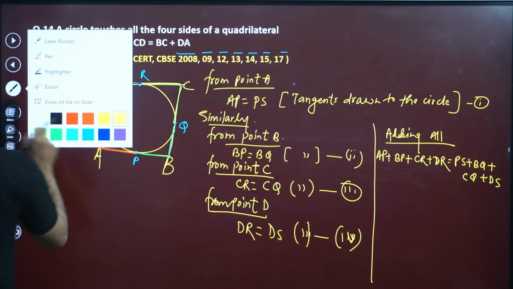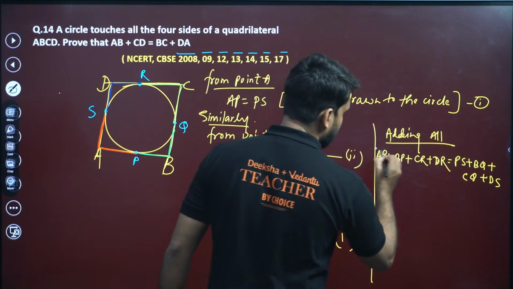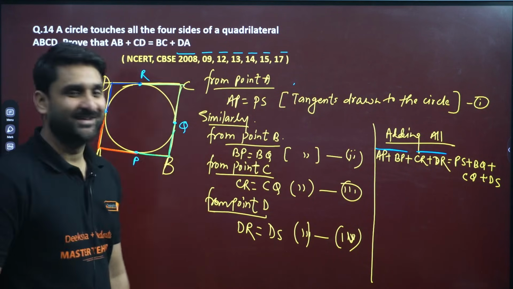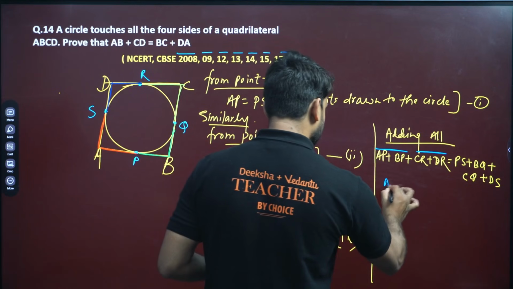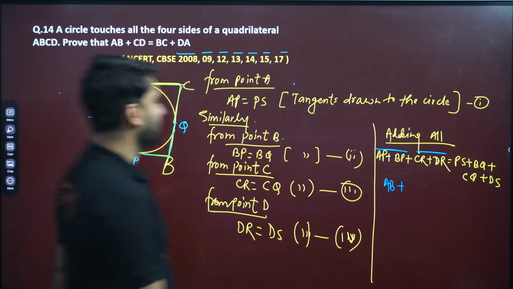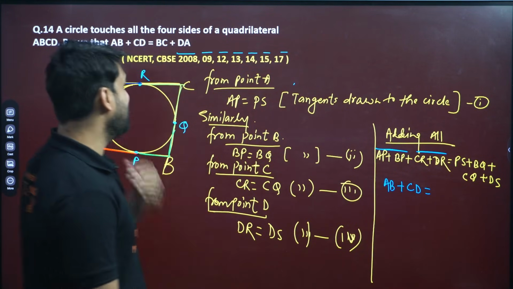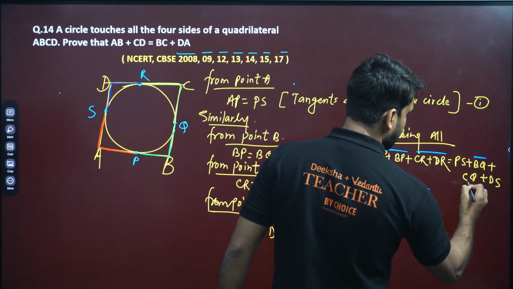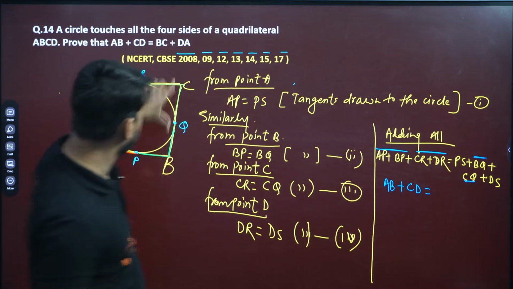Now, can we get the result? Wow, the result is now in front of you. So AP plus BP, make the pair of this and make the pair of this. So AB plus BP will be AB. And CR plus DR will be CD. Now, BQ plus CQ. Make pair of this and this. So BQ plus CQ will be BC.